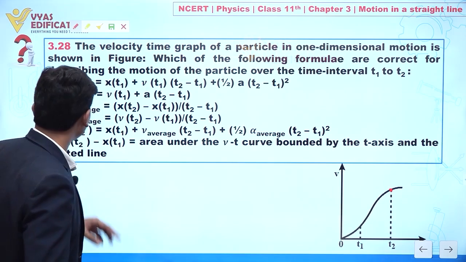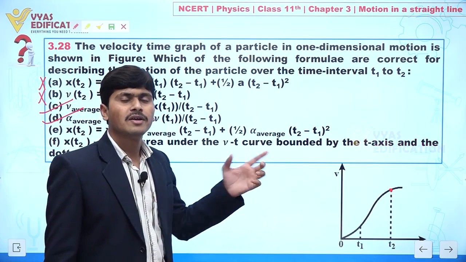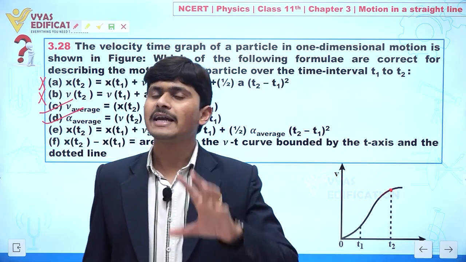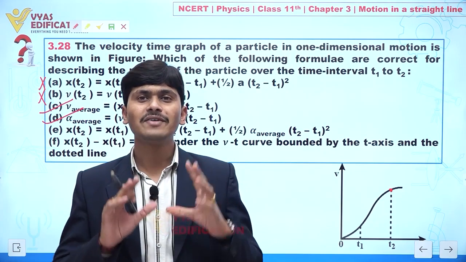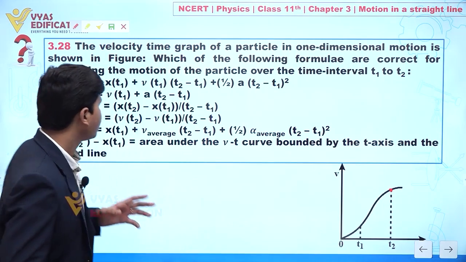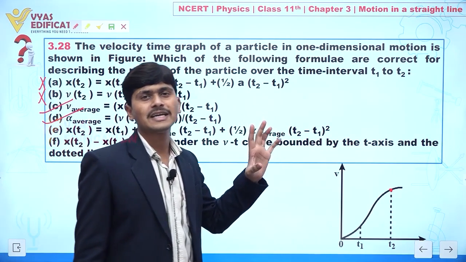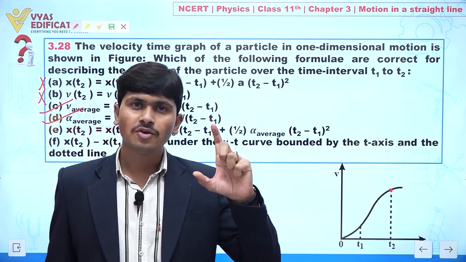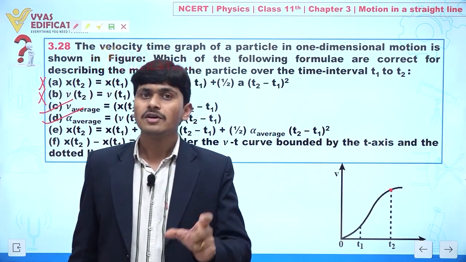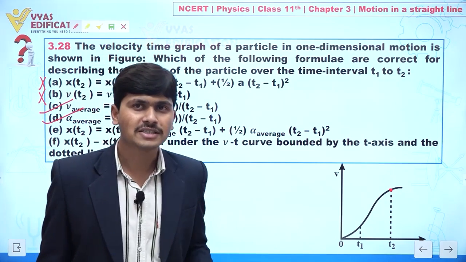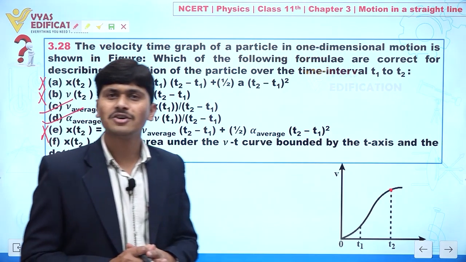This formula is correct. Next formula, x(t2) equal to x(t1) plus v average times (t2 minus t1). Actually whenever we are writing equations of motion, we will never utilize average speed. Clear? So whenever we are using average here, this is also alpha average, we cannot write it. Because these equations are not for average values. These equations are for a specific constant value of acceleration. Clear? So we can say this formula is also not correct.